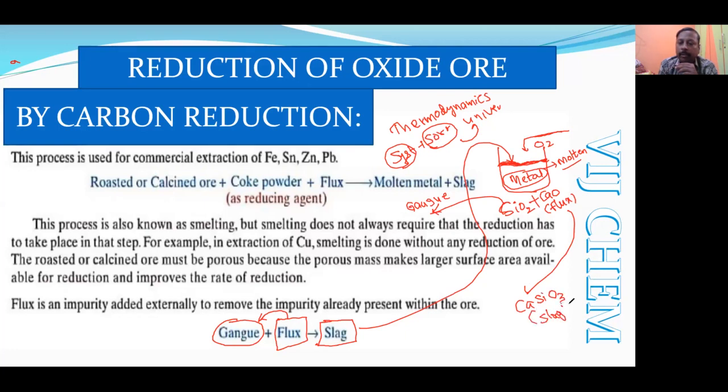This will be floating over the molten metal. Is it understood? Now the flux also should have the interest and courage to go and react with our gangue. So what is the process of selecting the flux? That depends upon the gangue available. If the gangue is basic, then we have to use an acidic flux. If the gangue is acidic, then we have to use a basic flux. That I am going to explain in the next slide.